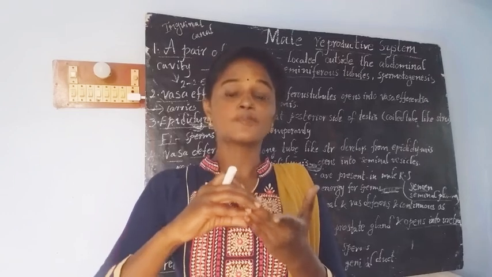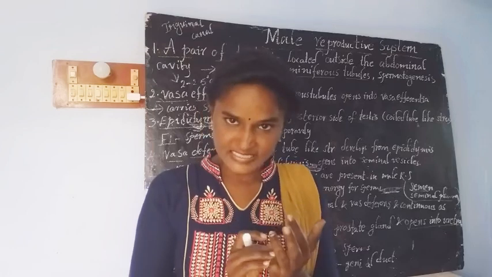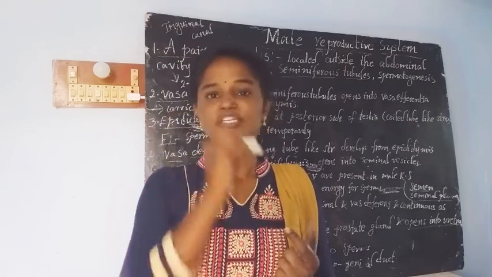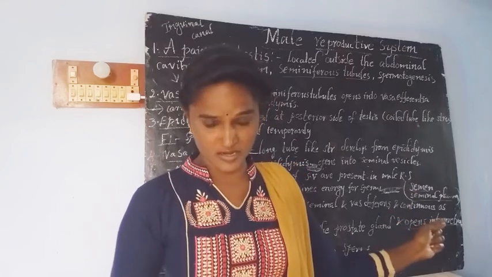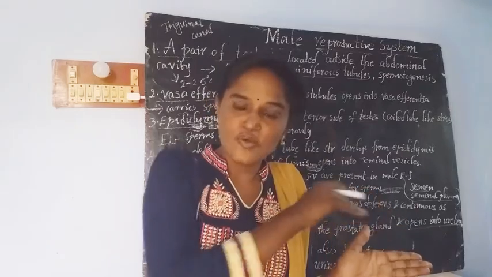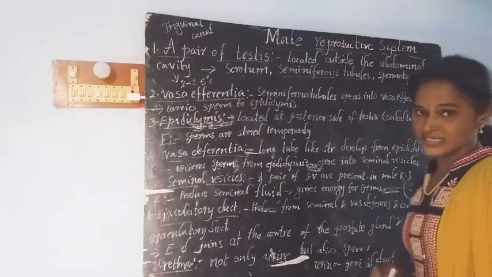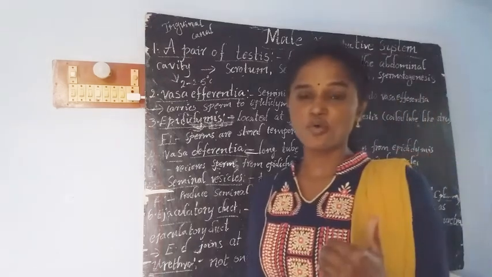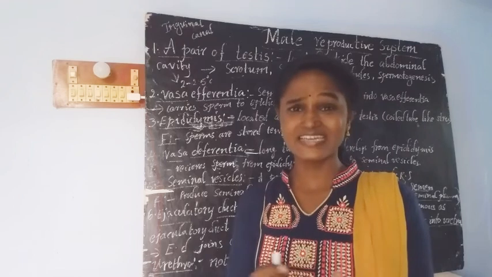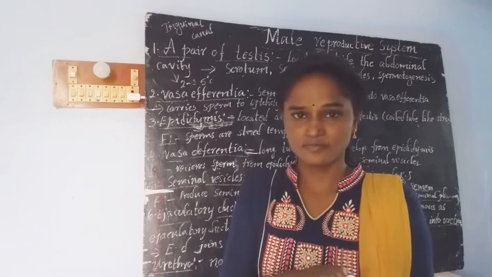These three fluids are called seminal plasma. If seminal plasma contains sperms, then it is called semen.